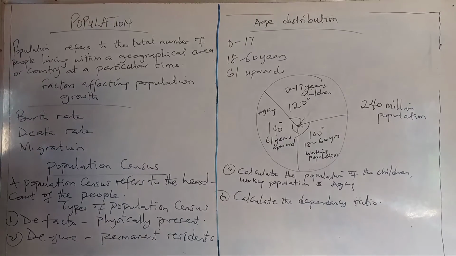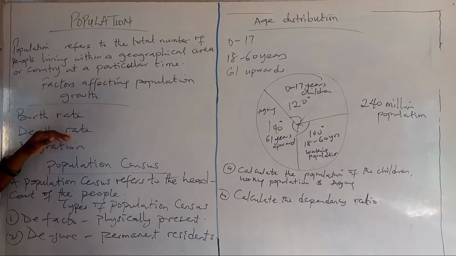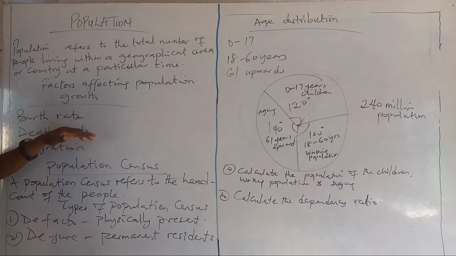Now, look at the death rate. The death rate of the country, which is mortality, if it is high, definitely it will affect the growth of such a country by reducing it. And when it reduces it, definitely it will affect the workforce, the labor working in such a country.